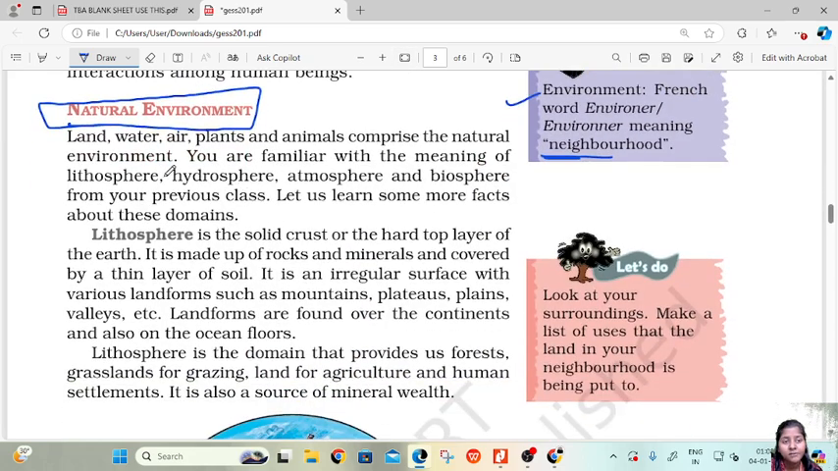Natural environment consists of land, water, air, plants, animals. These comprise the full natural environment. We are familiar with the words lithosphere, hydrosphere, atmosphere and biosphere. Let's learn all these things in detail.